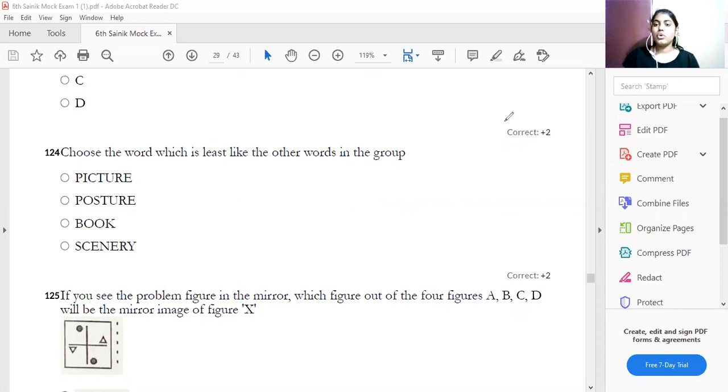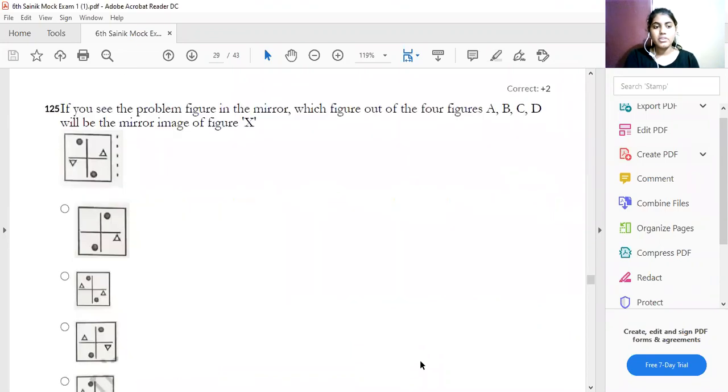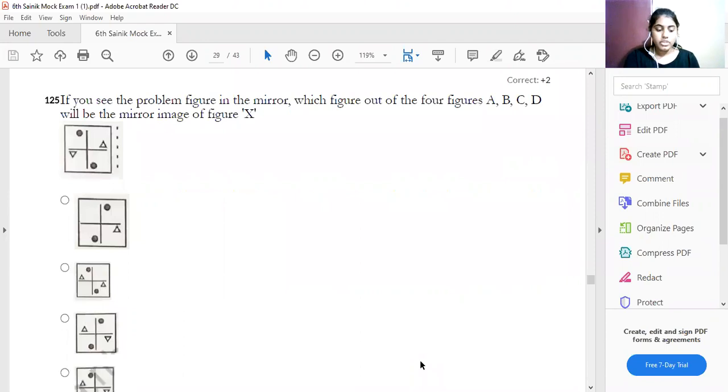And the next question, the last question. If you see the diagram, find out the figures A, B, C, D, which will replace the mirror image of X. What is meant by the dotted line? If they give the dotted line after the diagram, it is understood that you have to find out the mirror image of that.